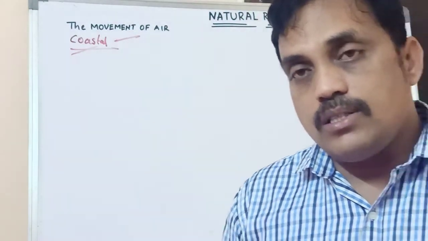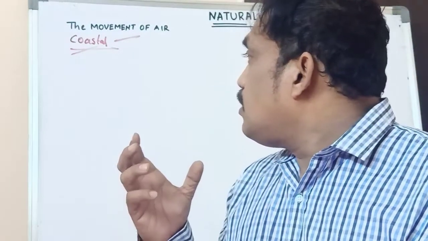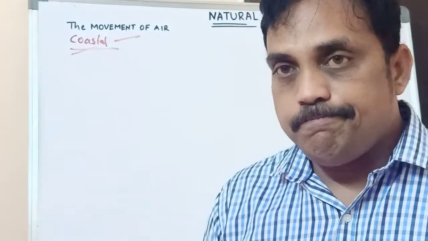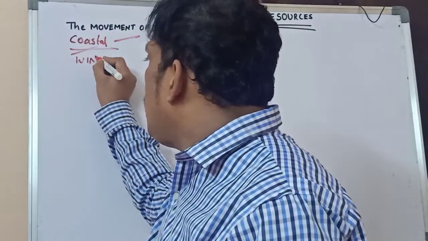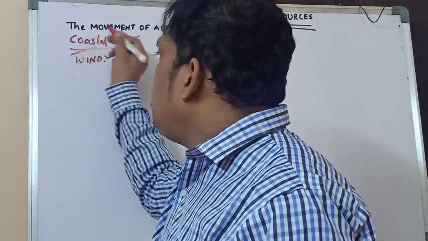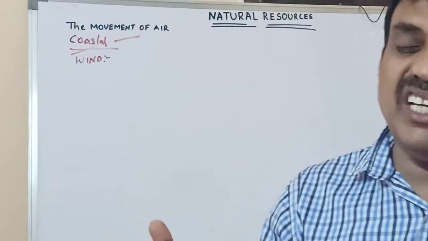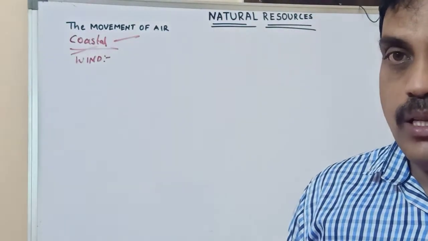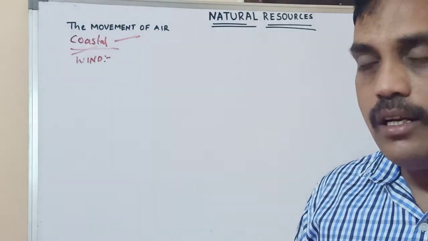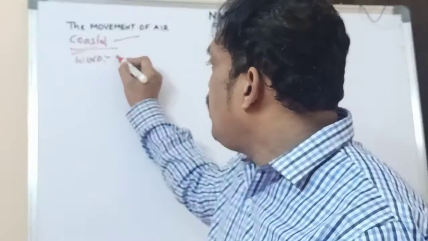Now our concept is the movement of air. First of all, wind. Generally, what is the meaning of wind? Sometimes we use the terms wind, breeze, air. Air is a gaseous form. The movement of air. What is the meaning of wind?